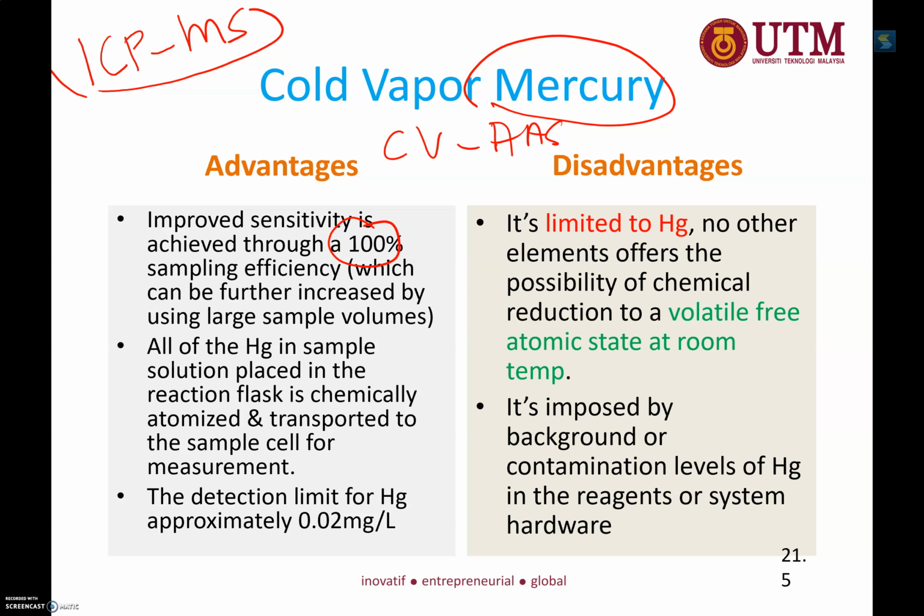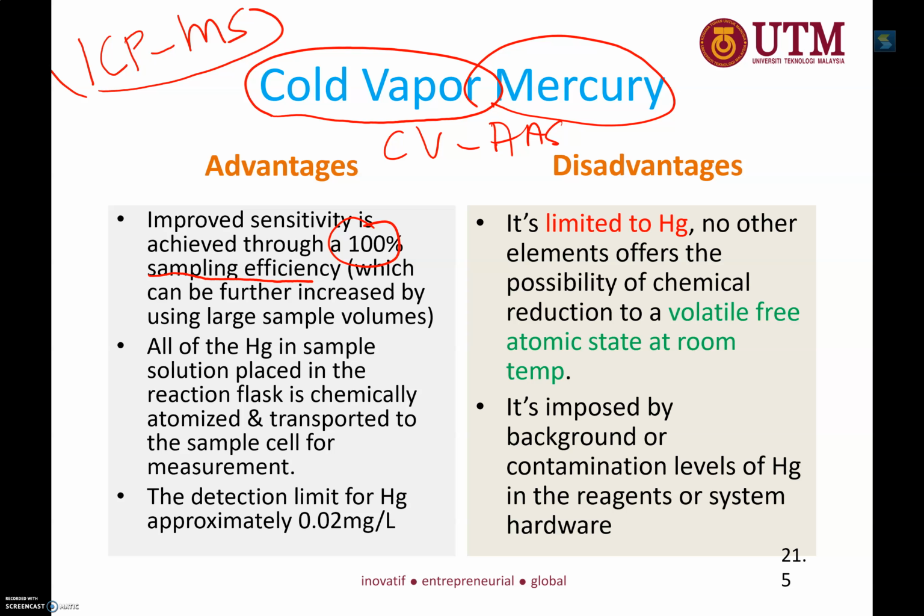The golden method, until it was accepted in the ISO method of choice, because it gives you 100% atomization due to the production of the cold vapor. As I mentioned before, mercury can be volatile at room temperature.